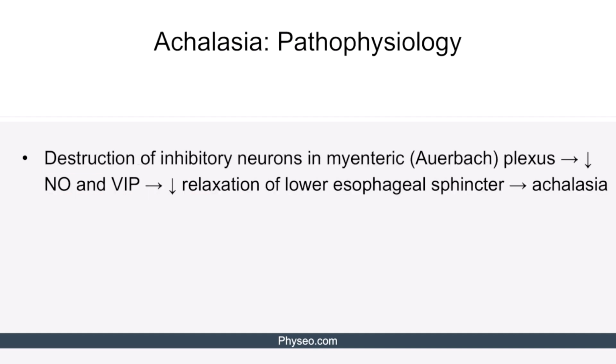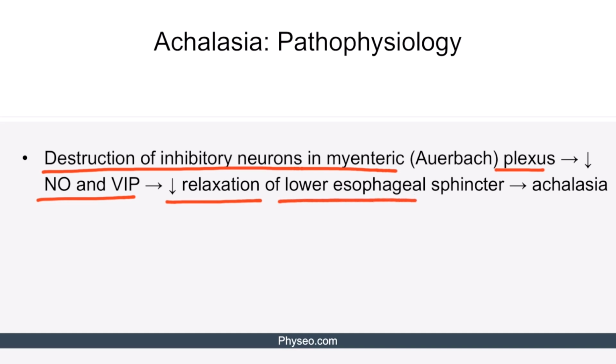Achalasia is caused by destruction of inhibitory neurons in the myenteric, also known as Auerbach plexus. These inhibitory neurons release nitric oxide and the vasoactive intestinal peptide, which normally relax the lower esophageal sphincter. Decreased nitric oxide and vasoactive intestinal peptide levels result in decreased relaxation of the lower esophageal sphincter, leading to achalasia.